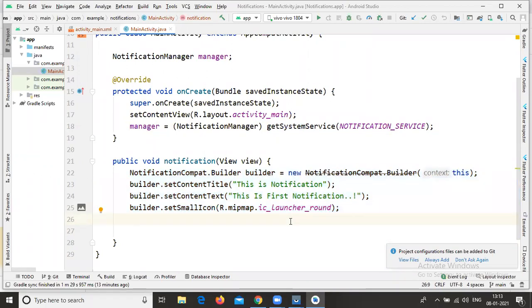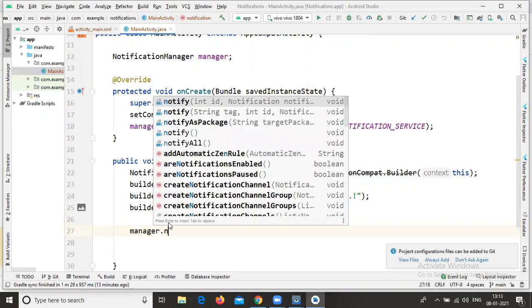How to deliver this notification? Delivering the notifications will be taken care of by the notification manager. This notification manager object is manager. So you need to write the notify method with the help of manager. Manager dot notify.